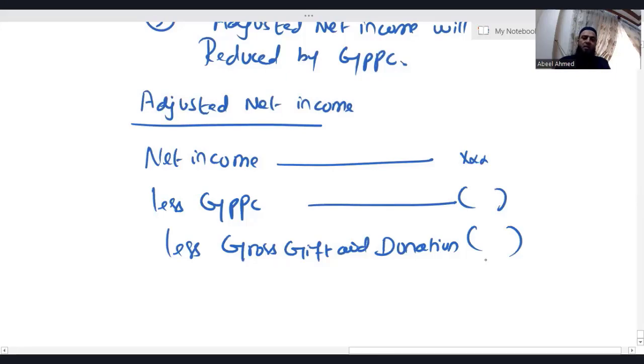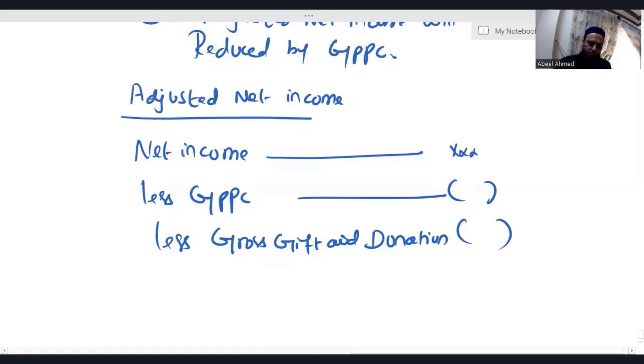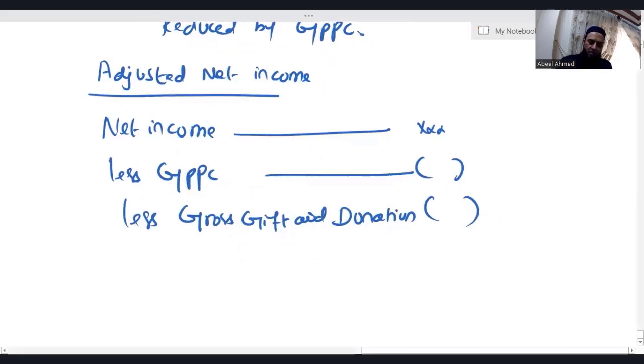Your basic and high rate band limits both increase by gross PPC, and adjusted net income reduces by gross PPC. But the concept of gross PPC is taxable only in taxation. It is not taxable in ATX. In ATX, we only have gross PPC. Okay. Net income, deduct gross PPC, minus gross gift aid donation. So whatever comes, that is called adjusted net income.